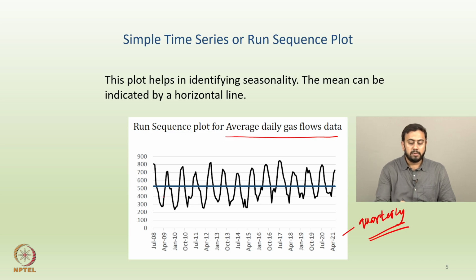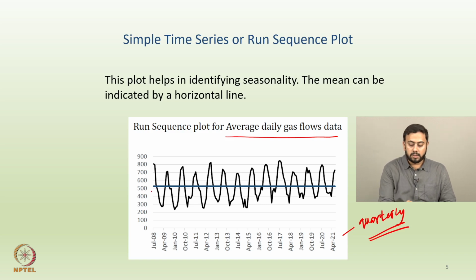And then here, if you simply observe the plot, you can clearly see a quarterly seasonality, right? You see typical peaks and then typical troughs, right? Repeating themselves after every fixed number of quarters, okay? So this is a very typical simple time series plot or run sequence plot. Just by observing such a plot, one can make out the extent of seasonality, and the typical behavior or typical time span, the period of seasonality.